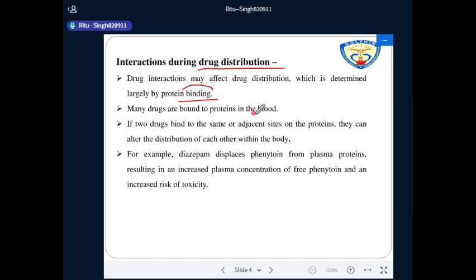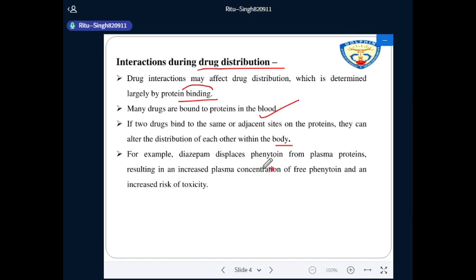Many drugs are bound to proteins in the blood, like albumin. If two drugs bind with the same proteins and are given together, they can alter the distribution of each other within the body.